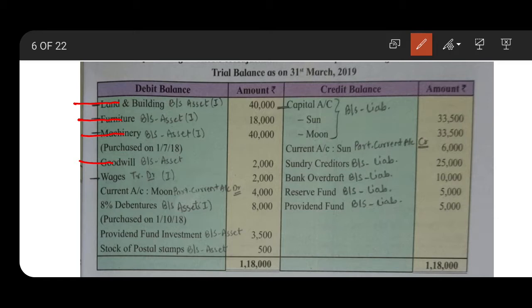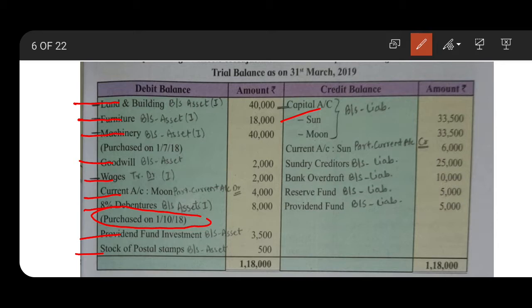Wages goes to the trading account debit side, but we don't have trading account, so we will not transfer these wages. Current account, Moon, so partners current account debit side. Next is 8% debentures, balance sheet asset side in the inner column as it follows the hidden adjustment. Next is provident fund investment. It is investment, so balance sheet asset side. Stock of postal stamp, balance sheet asset side.